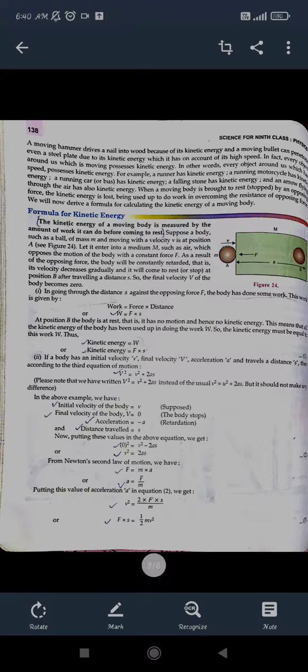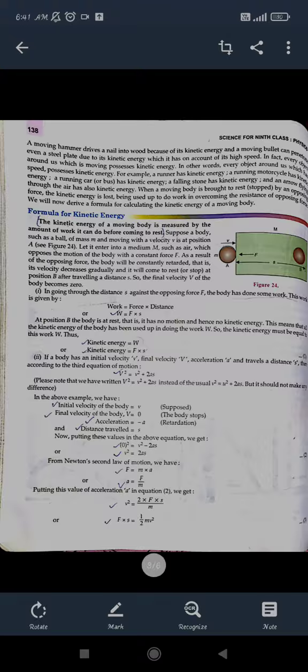So, the formula for kinetic energy: the kinetic energy of a moving body can be measured by the amount of work done to make a body move before it comes to rest, because as it comes to rest, the kinetic energy will become zero. We know that work done to move any body is force into displacement, right? So kinetic energy will also be force into displacement, but why is it said that a body should move with some velocity, then only the kinetic energy is there?